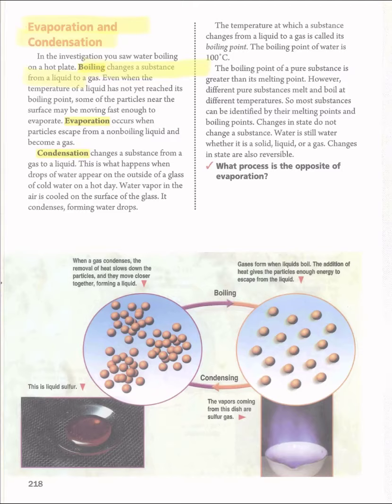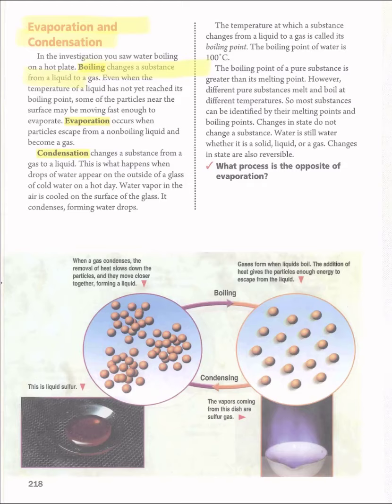For example, when you heat water, the water will be boiled, and then after the boiling point, what will happen? The water will rise in a gas form, in a vapor form. Okay, it means it changes from a liquid to a gas.